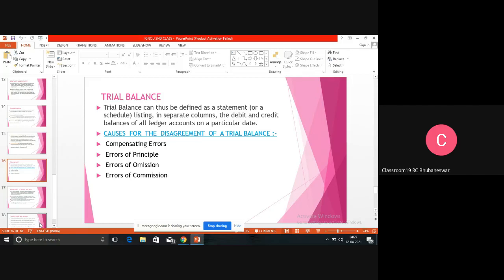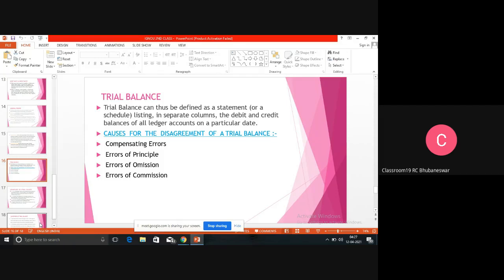Then there are the remaining two types of error. One is error of commission and the other is error of omission. Error of commission means it is man-made. When one person is writing the transactions, without knowing it, the person has left something. If there are 5 transactions and we have entered 4, one is unknowingly left out. That is known as error of commission.